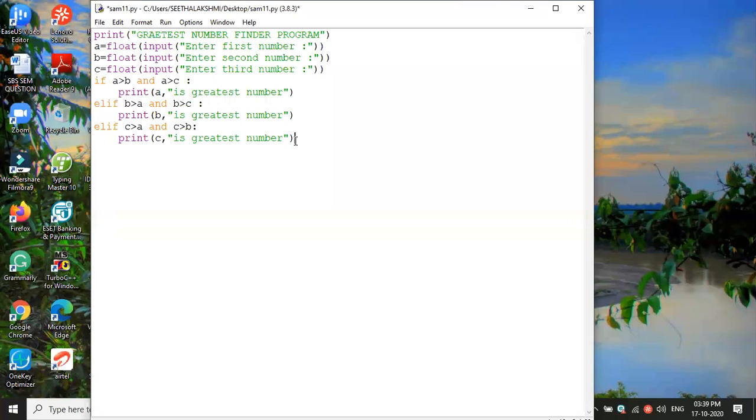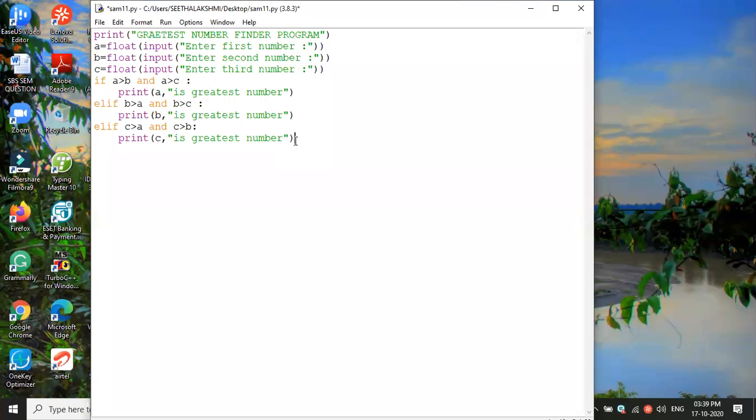Okay, for example, the user entered 10, 10, 10. Three tens they entered. Three numbers are the same. Then what will the condition be? Which case will execute? None of the cases will execute, right? Have you understood? So I gave three numbers that are the same, 20, 20, 20, like this.